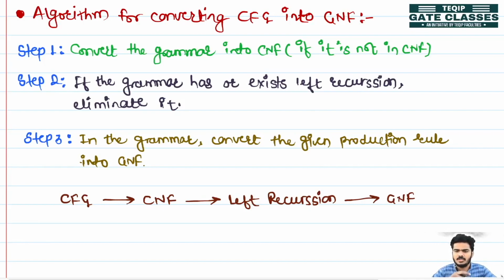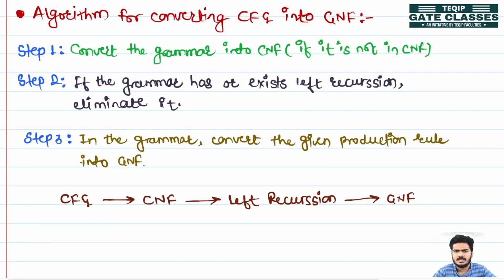Means we have to remove the epsilon productions, remove the unit productions, and arrange all the productions in CNF form. If it is already in CNF, then no problem, there is no need to do this step again.